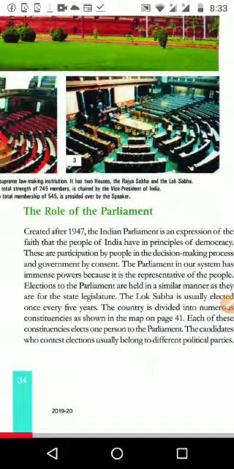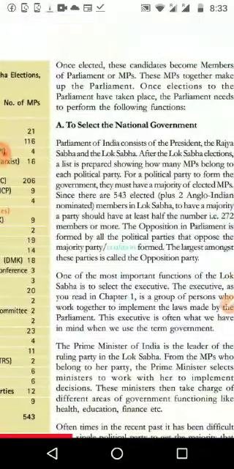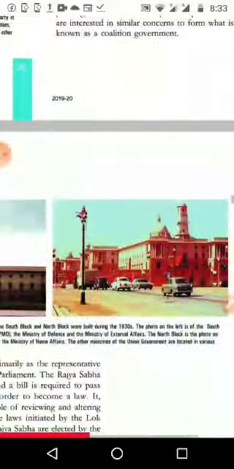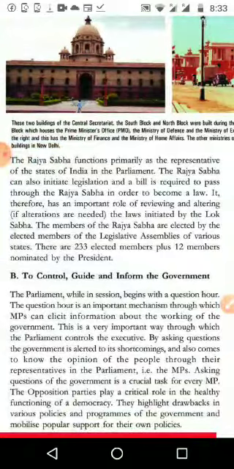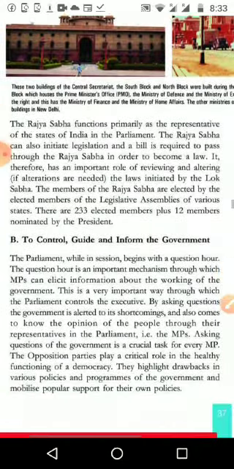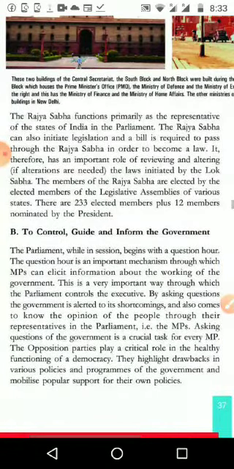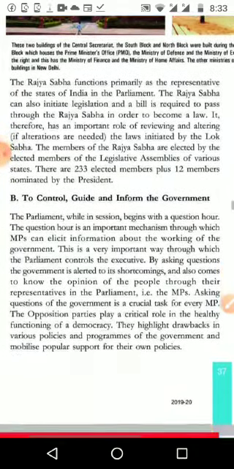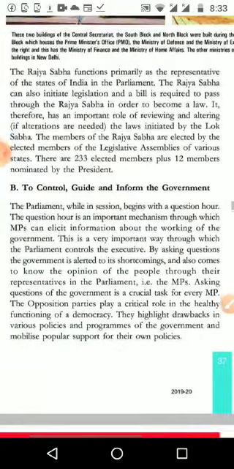Then the next topic we are going to study is the role of parliament. What are the major duties or roles of the parliament, and what is the parliament doing? Then we can see the first point: to select the national government. The parliament's first duty is selecting the national government. It means from the elected MPs they make the government. The party that gets the maximum votes will make the government. The rest of the people altogether make the opposition party. That is the first duty.